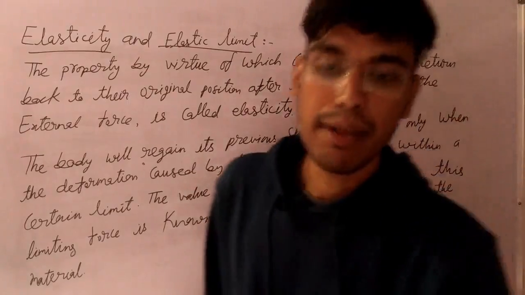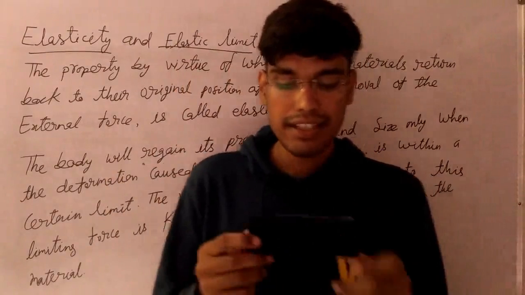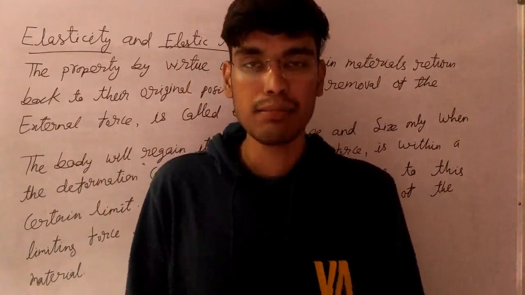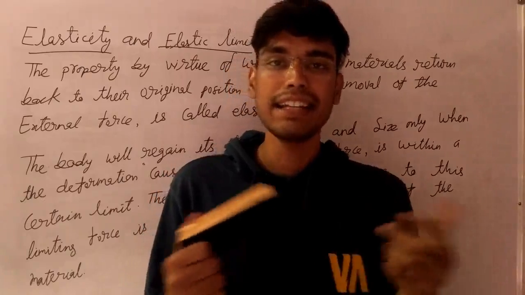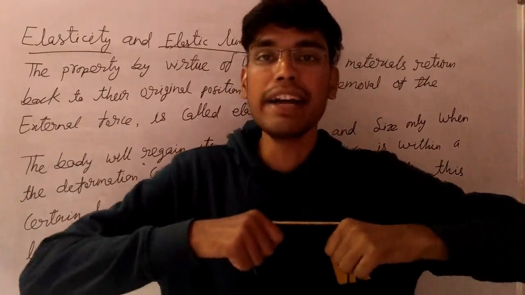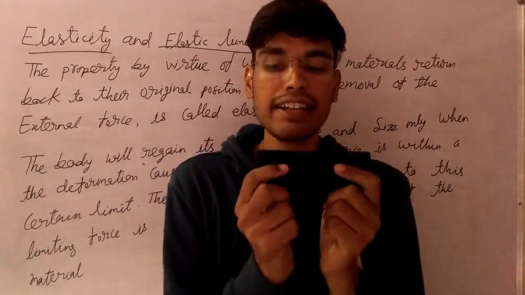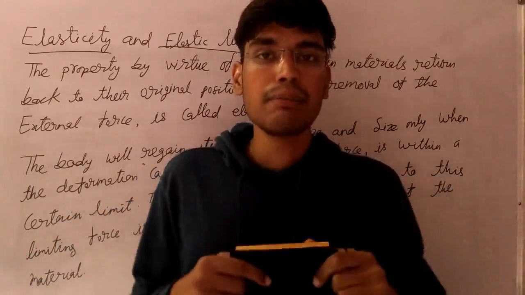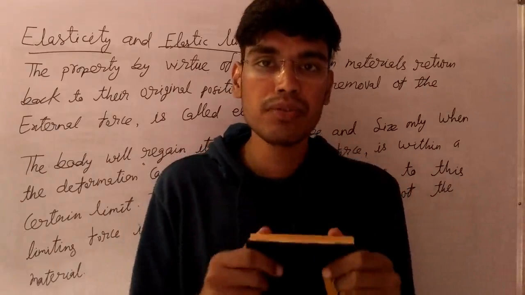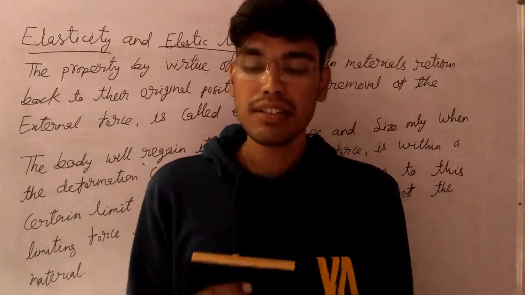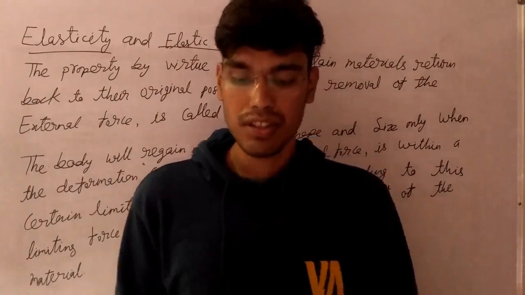Suppose I am taking the example of this duster. You can assume it as a rubber. Rubber is a very elastic material. When you apply a tension load, it will increase the length of the rubber, but when you remove the load, it will come back to its original position.